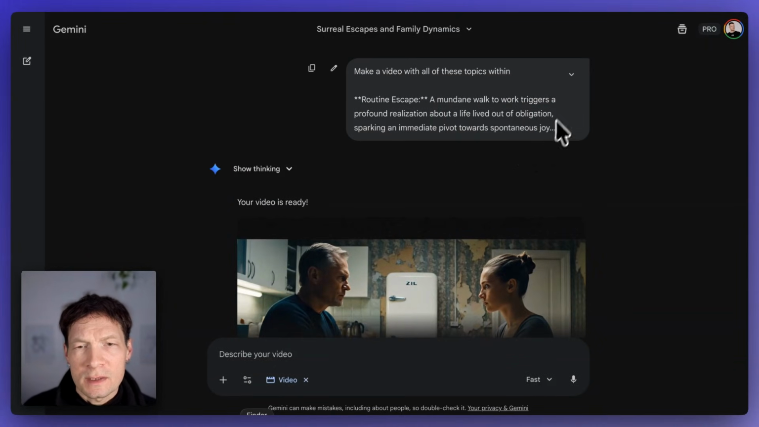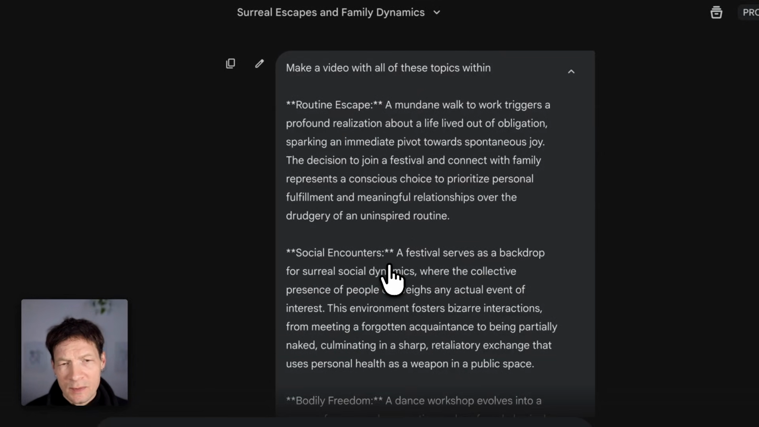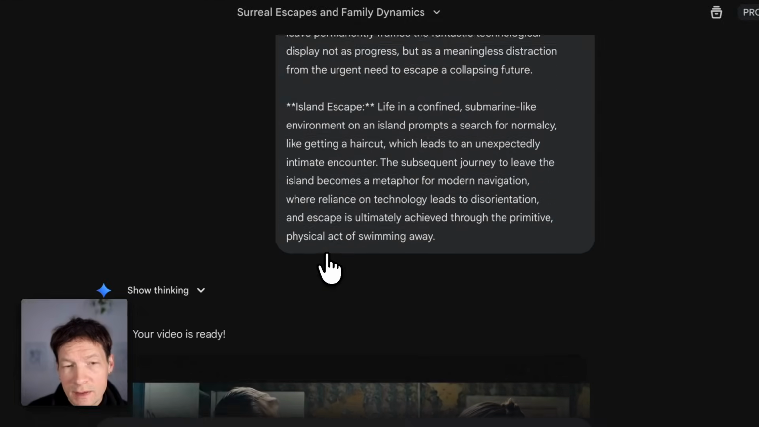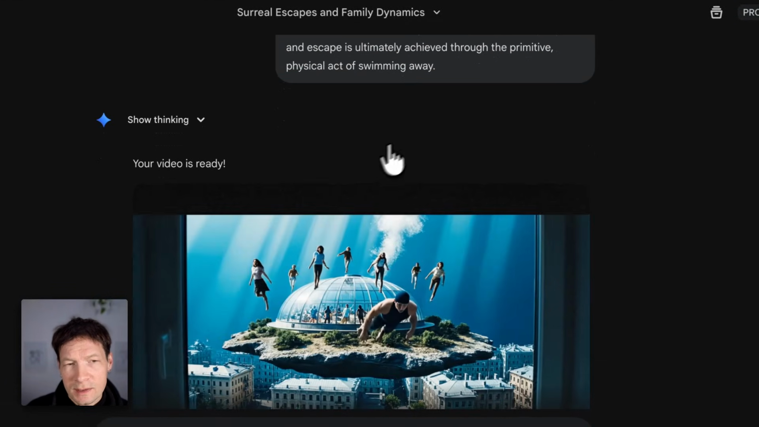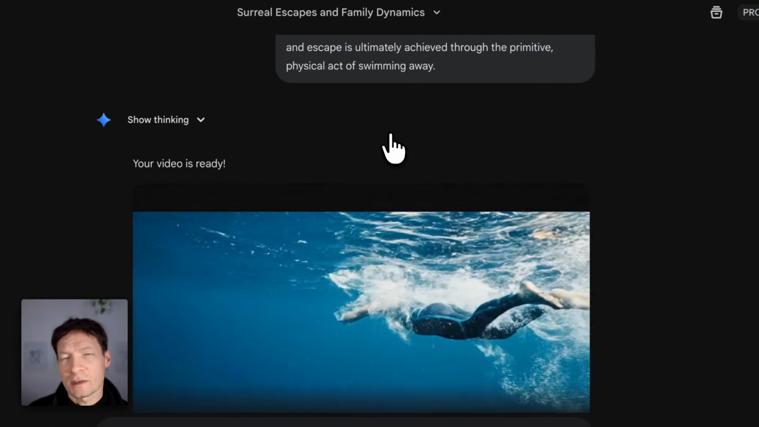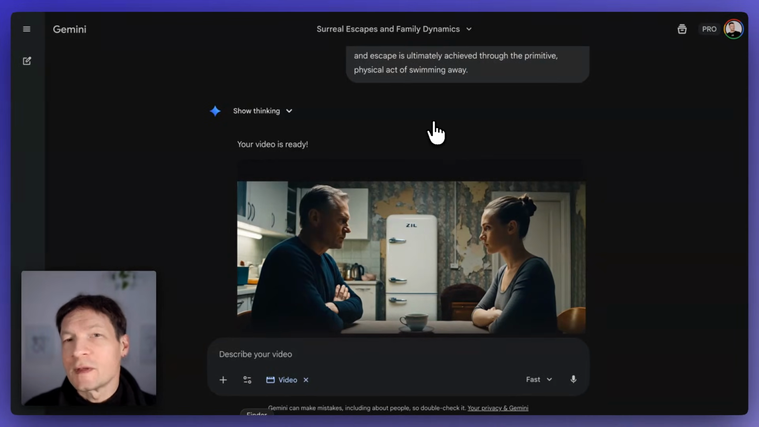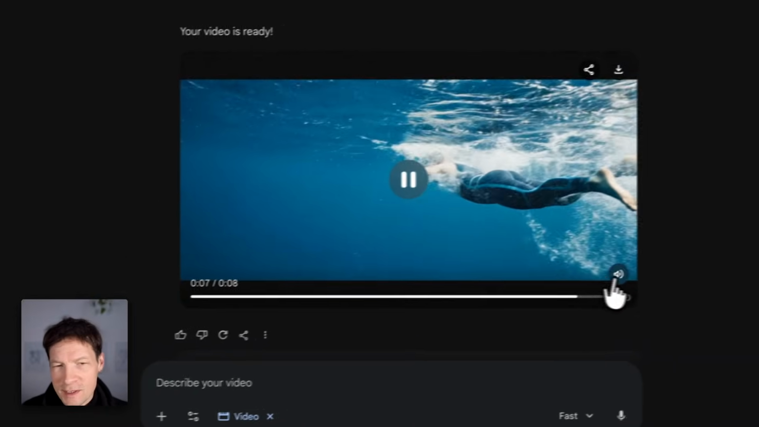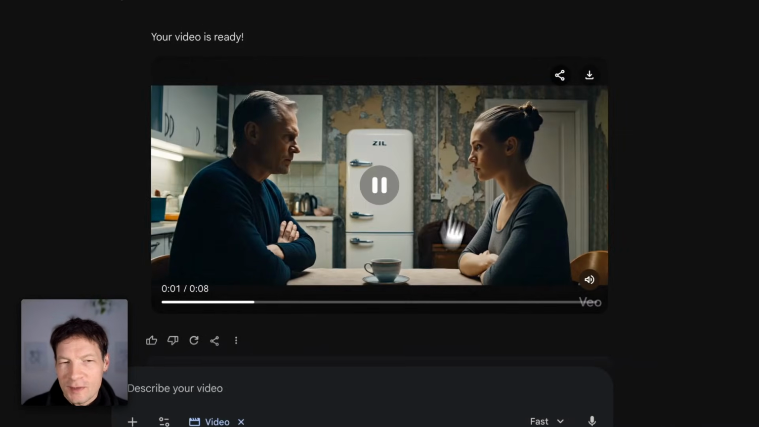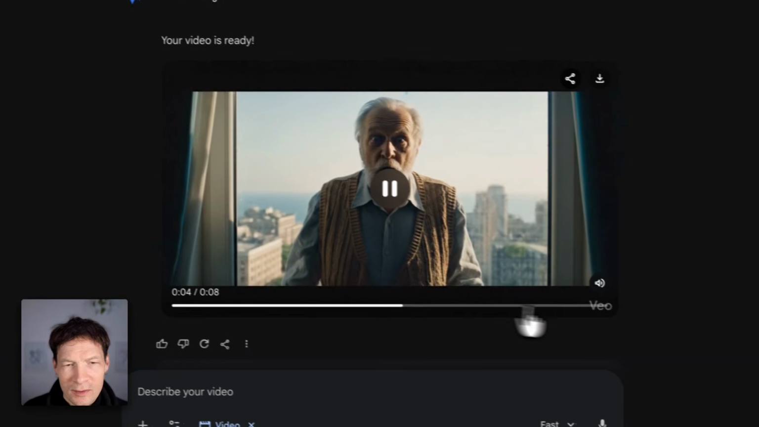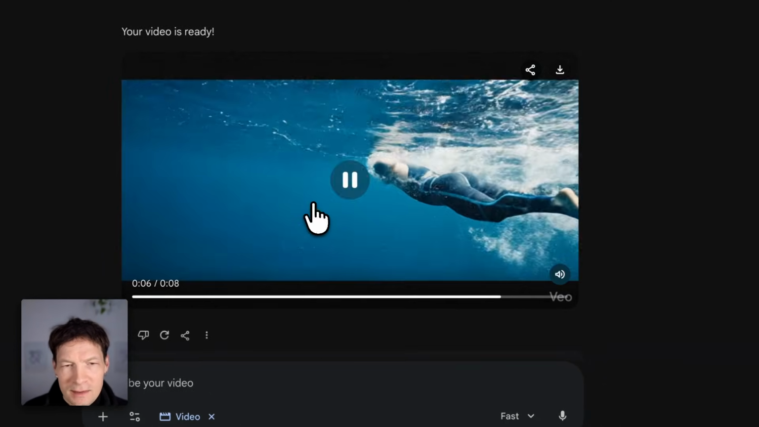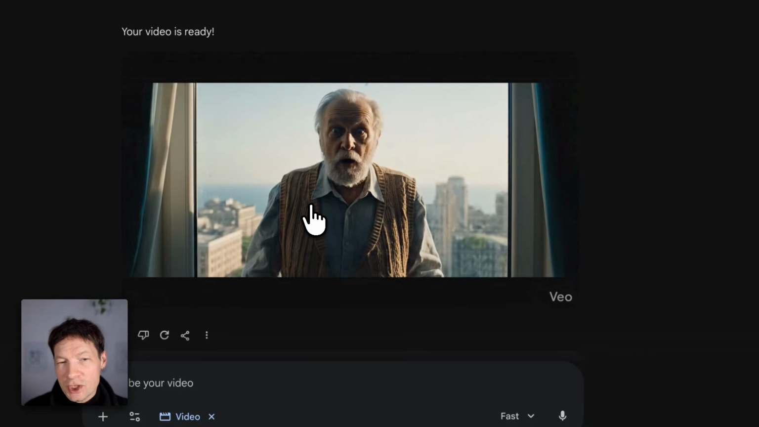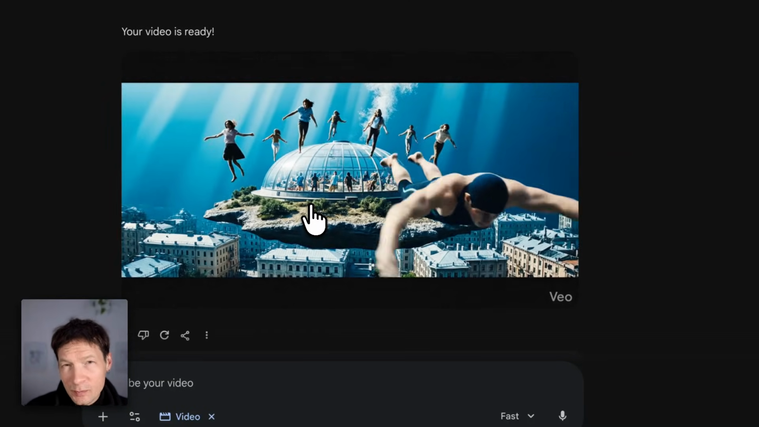So here you see the main topics were routine escape, so escaping the routine, social encounters, body freedom, family dynamics, hotel chaos, political despair, island escape, and so on. You see a lot of themes of celebration, but also escape, anxiety and pleasure, all the typical stuff for dreams, I think, right? And then it gives a nice summary, which follows this trajectory also. Starting from this celebration, escaping the routine, and then encounters, and then going back into nature and flowing.